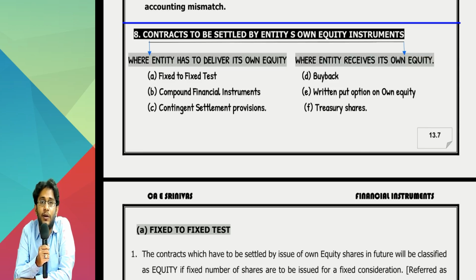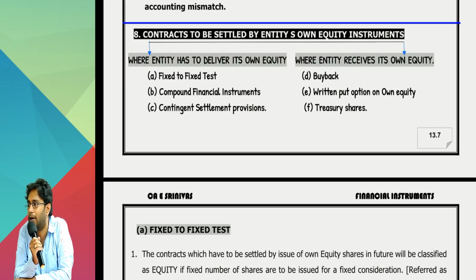So whether market price of the share will be crossing 500 or not, how will I know today? I do not know. So how will I settle it? Either by shares or by cash, which is not wholly in my control or in fact anybody's control. These are called as contingent settlement provisions. What is contingent here? The mode of settlement is contingent. What our standard says is account it as a financial liability.